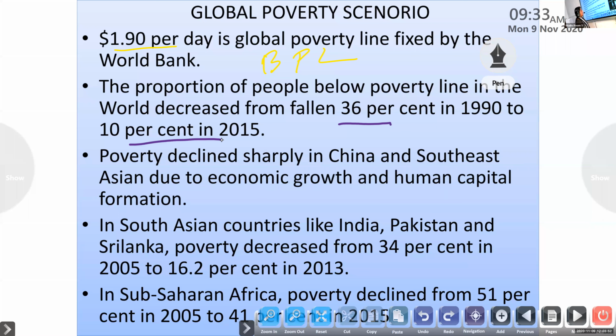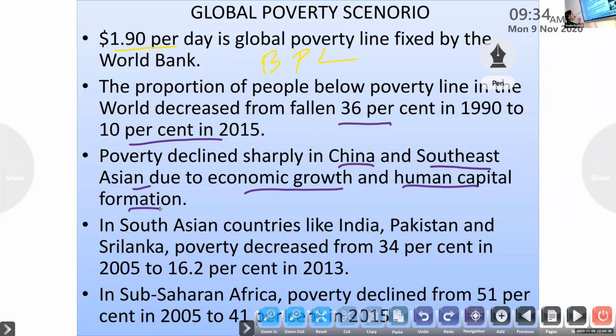Poverty declined sharply in China and Southeast Asia because of their economic growth and human capital formation.